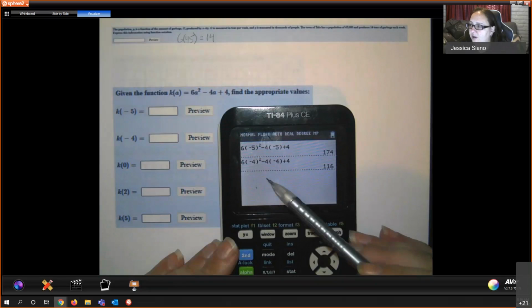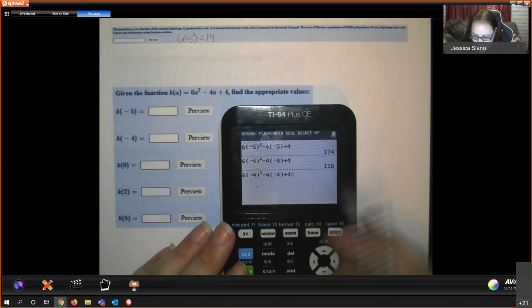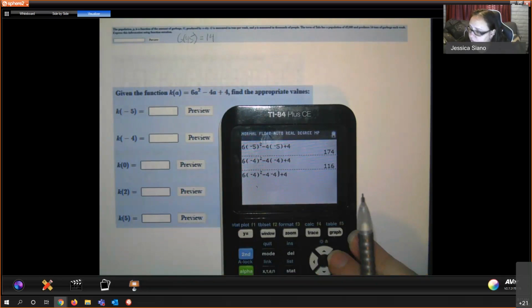Remember, all you do if you want to pull up your last thing like that is second and then enter. And so now I can change my -4s to zeros. Oops.